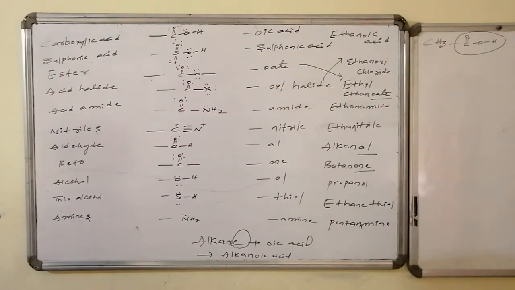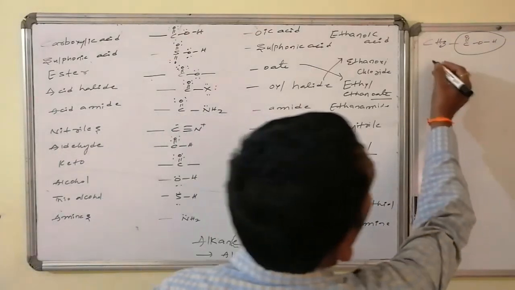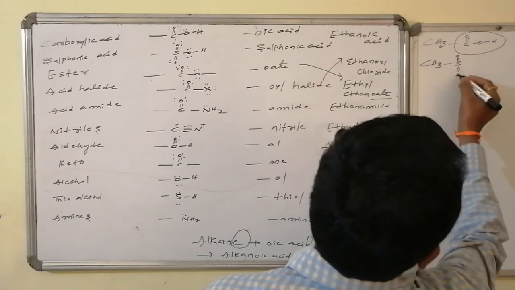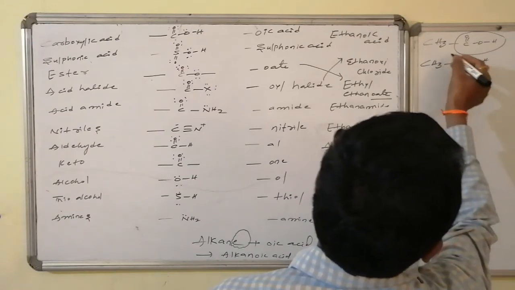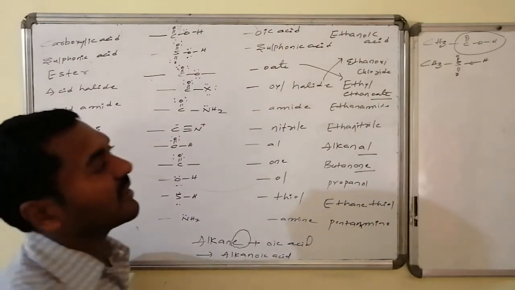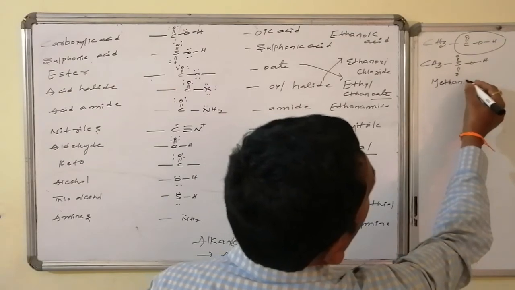Suppose here sulfonic acid is there, methane sulfonic acid. How do I write methane sulfonic acid? This is SO2 followed by OH. How many carbons are there? 1 carbon, hence it is said to be methane sulfonic acid.